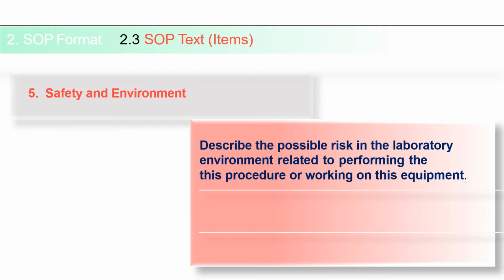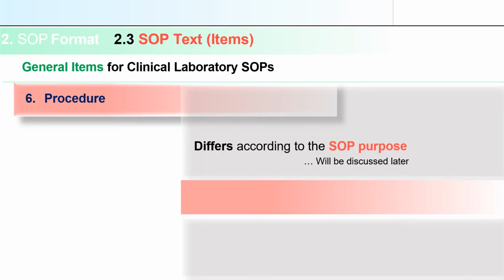You have to keep that in mind and write it in this part, the safety and environment. Now the procedure. Here it differs according to the analysis, the procedure, or the equipment, so it differs according to the SOP purpose. We will discuss it later on.